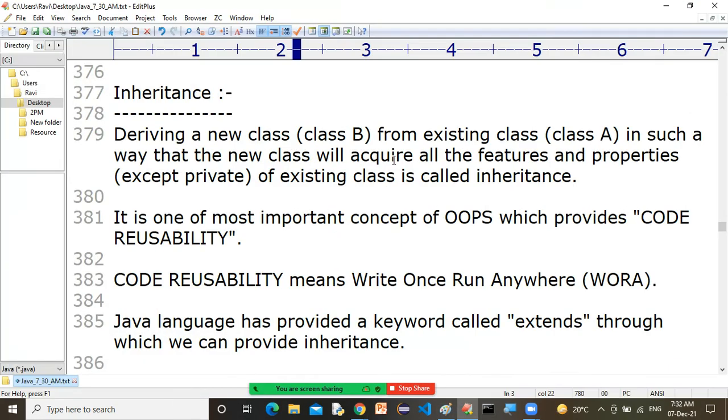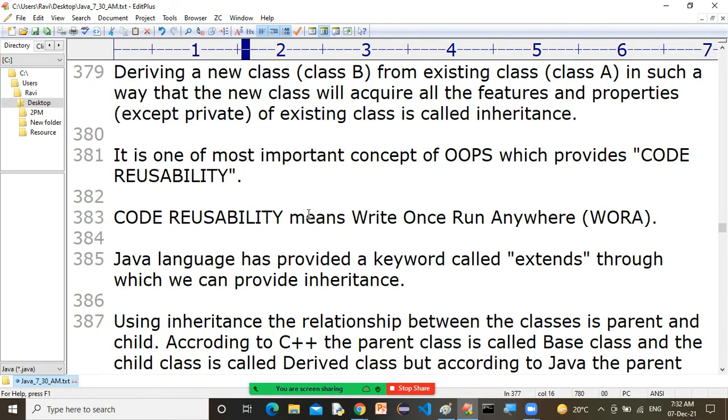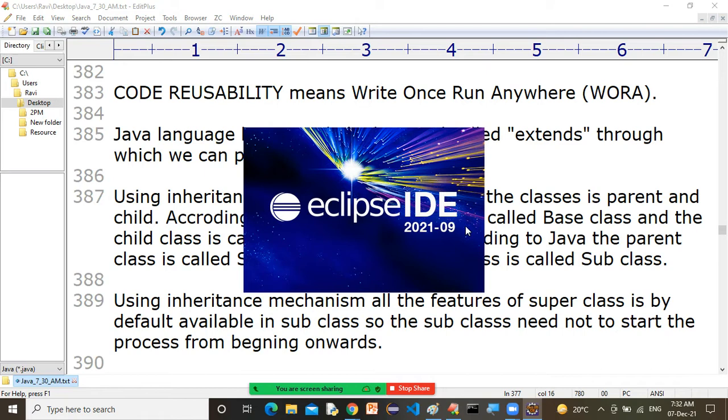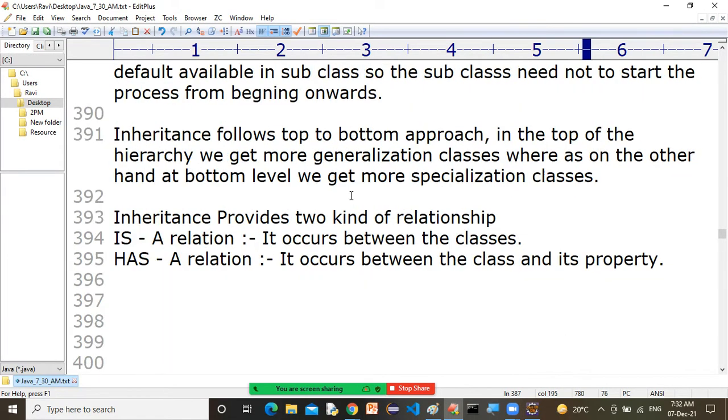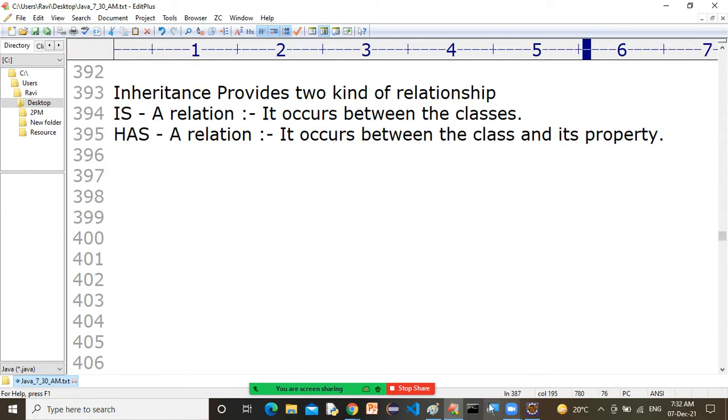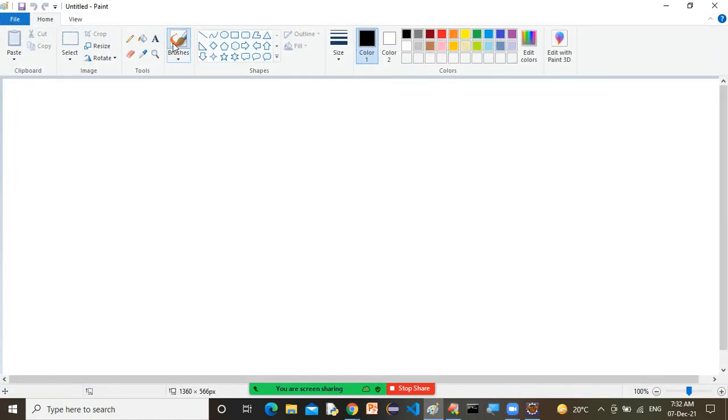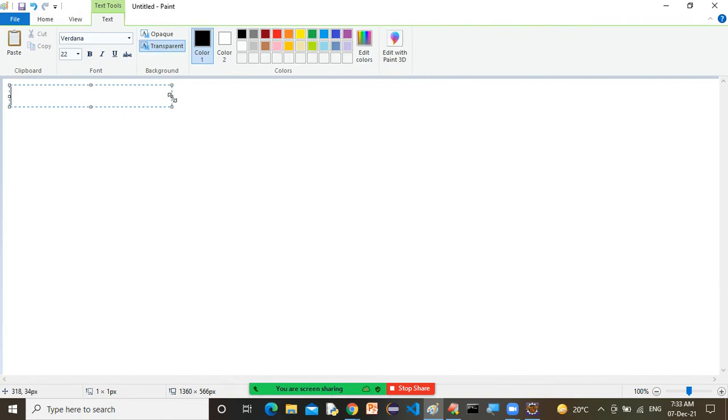Okay, last class we have been talking about inheritance and all the points we have in inheritance. We have already seen what inheritance is, the definition of inheritance, and code reusability. Now, today I want to give you the idea of types of inheritance.